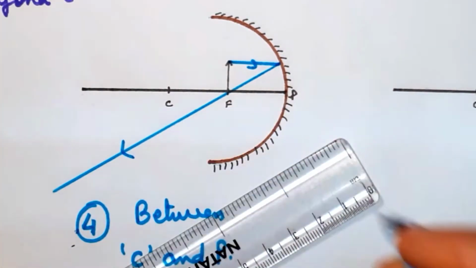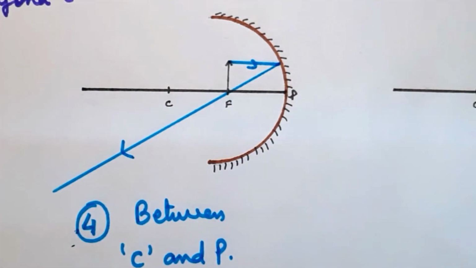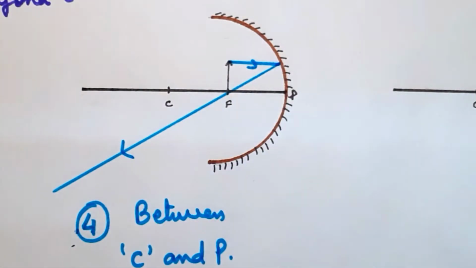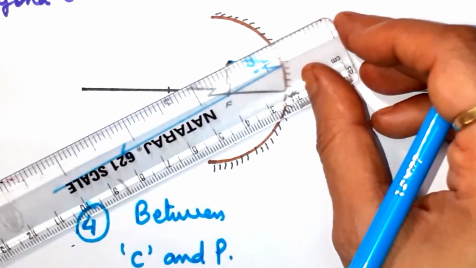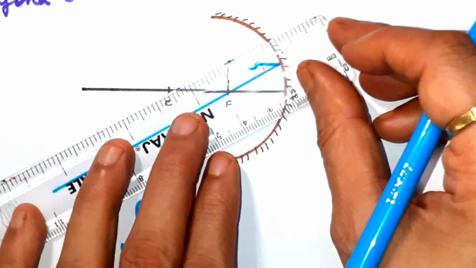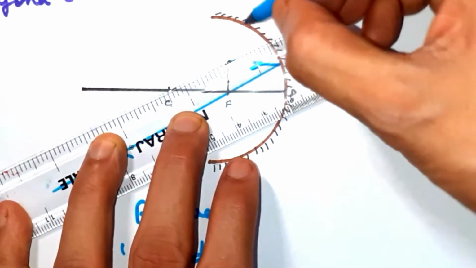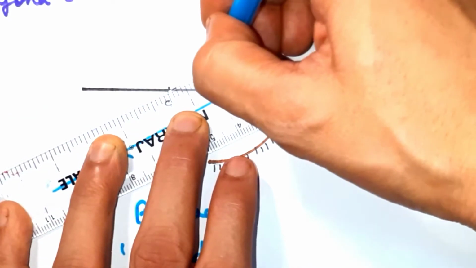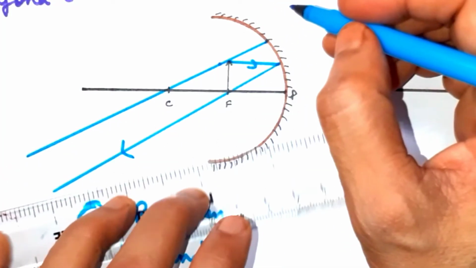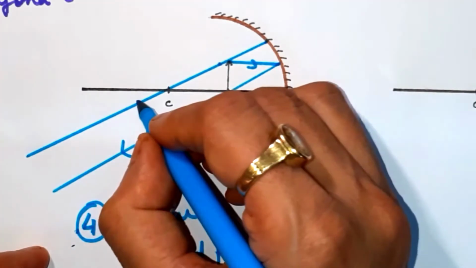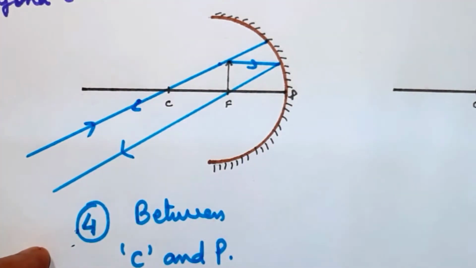Next, apply the third law: the ray from the object, if it is passing from the center of curvature, will retrace its path.